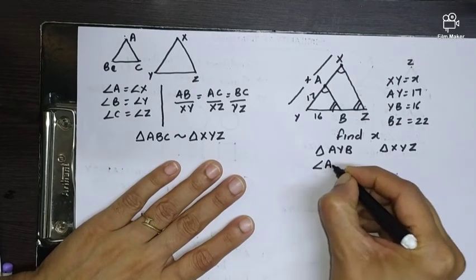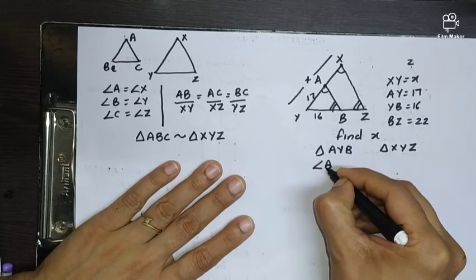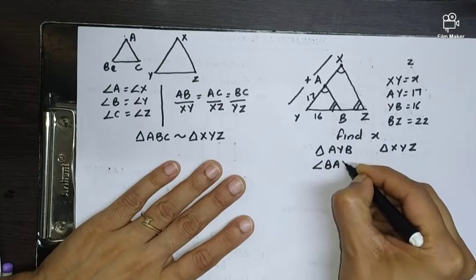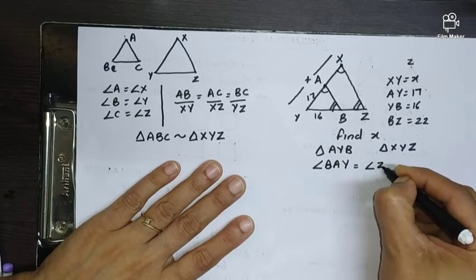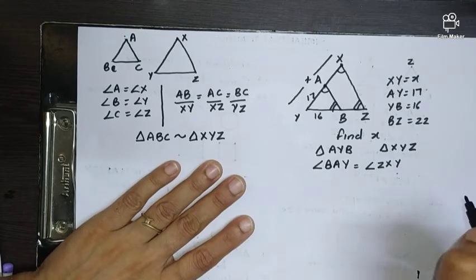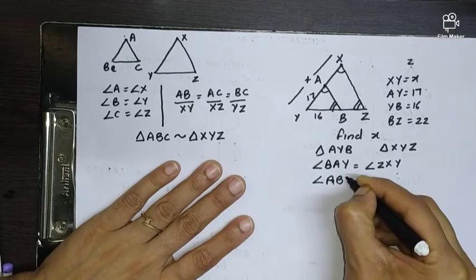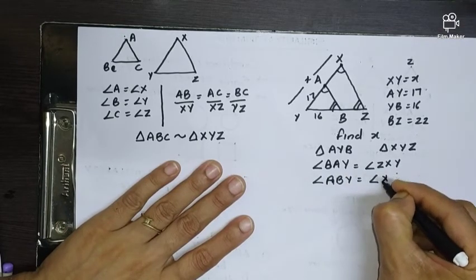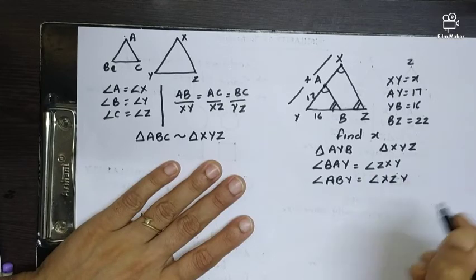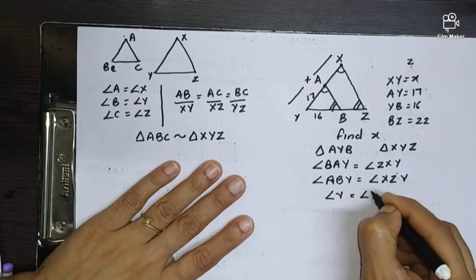Angle A, I'll not say angle A, I'll write it as angle BAY. Angle BAY is equal to angle ZXY, obviously. Angle ABY of triangle AYB is equal to angle XZY, and angle Y is common.